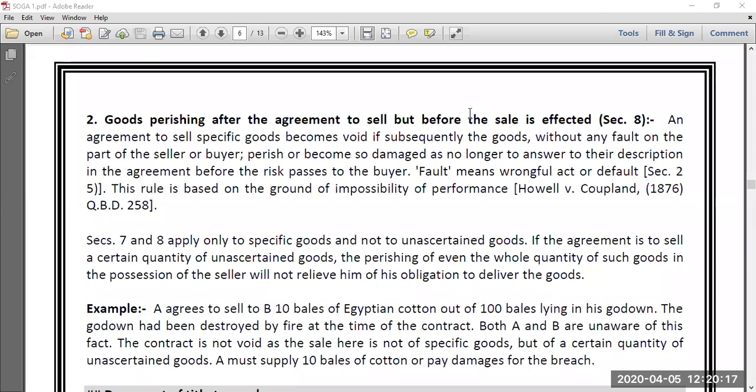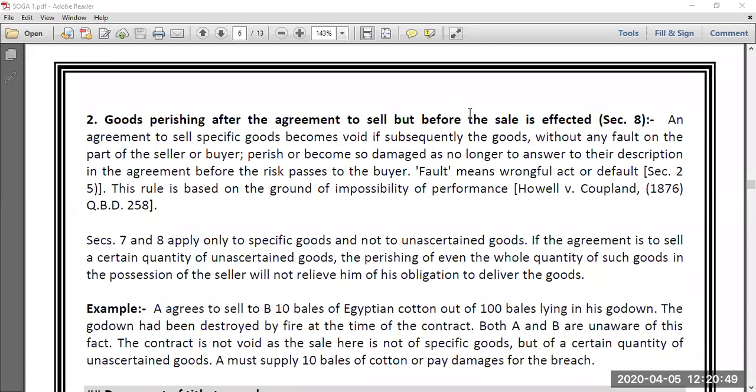The contract becomes void. Can Y claim any damage compensation from X? The answer is no, no, no. Y cannot claim any damage from X. X is not liable to pay any damage to Y. The contract will become void because of supervening impossibility. This is the same point of supervening impossibility which we discuss under the Contract Act under section 56. Same point. If the discussion is pending, we'll definitely discuss it, so don't worry about that.